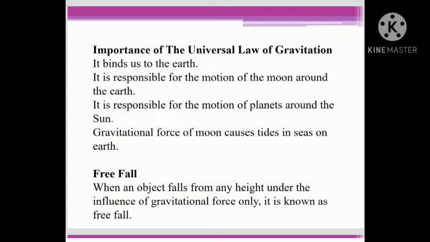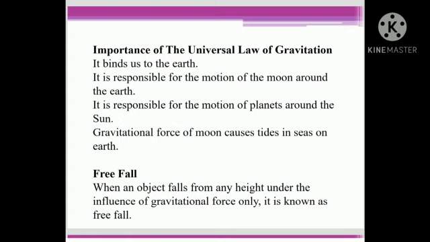Importance of the universal law of gravitation. It binds us to the earth. It is responsible for the motion of the moon around the earth. It is responsible for the motion of planets around the sun. Gravitational force of the moon causes tides in the sea on earth.